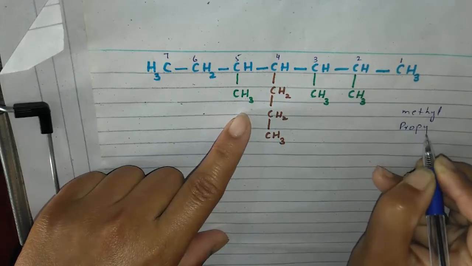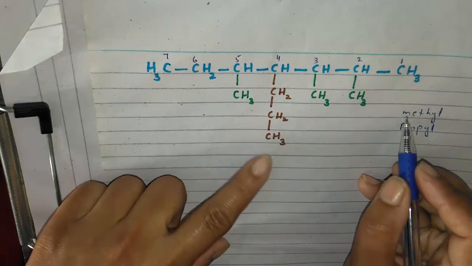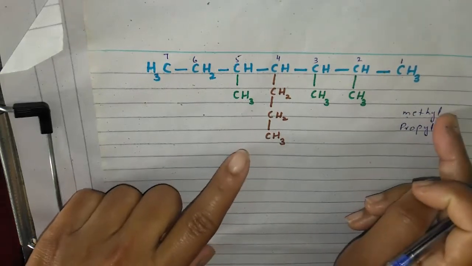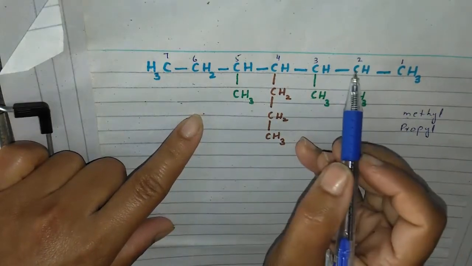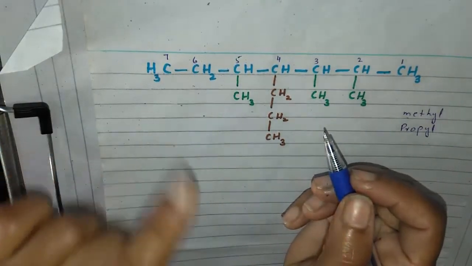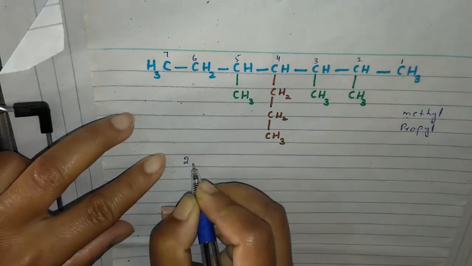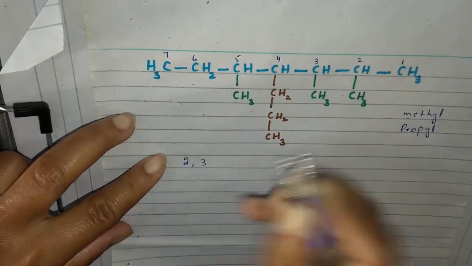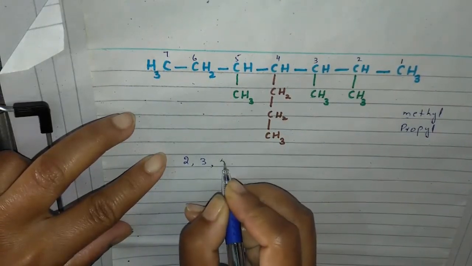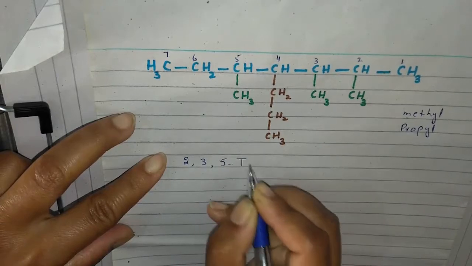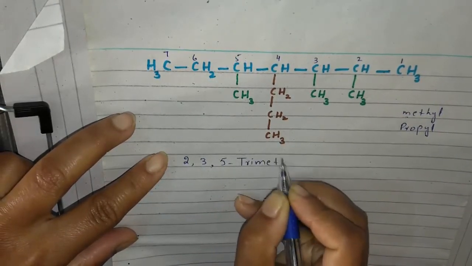If we write propyl, now M of the methyl, M comes first, so we will write methyl first, and 3 methyl are present. Again we will use prefix tri. Then we will write the number of all 3 methyls separated by commas, 2, 3 and then 5, again separated by comma, 5 tri. 3 methyls are present, so trimethyl.